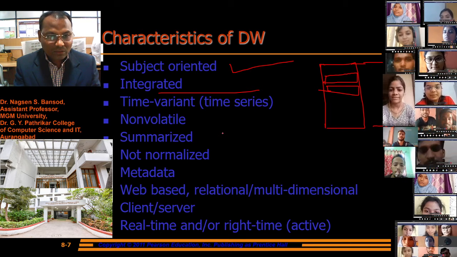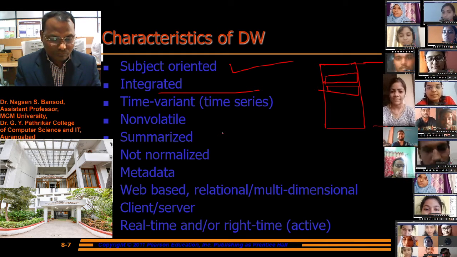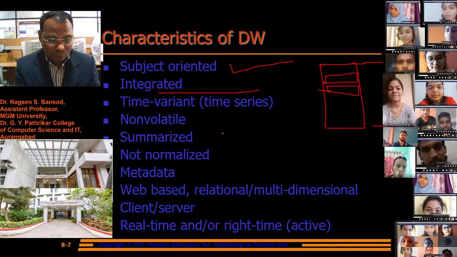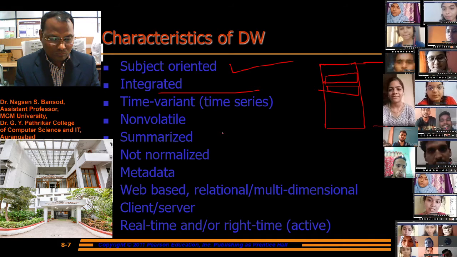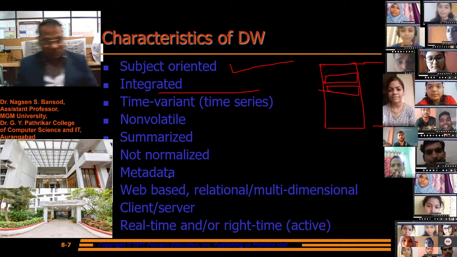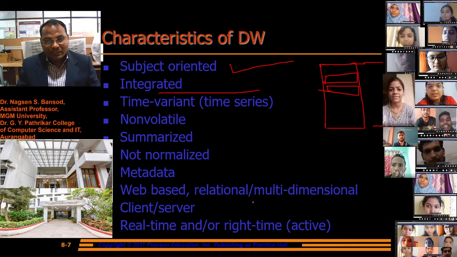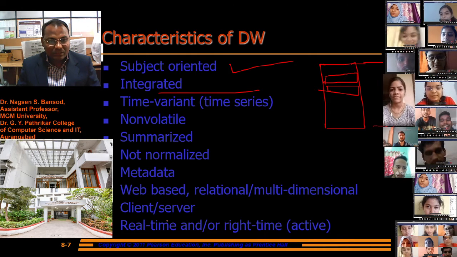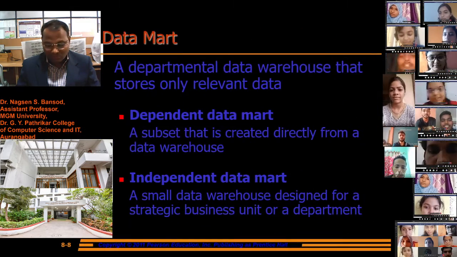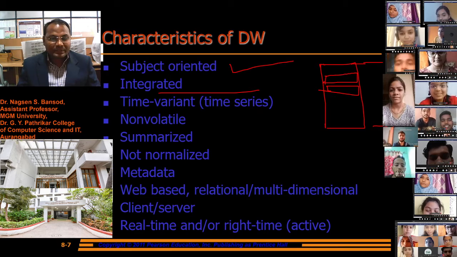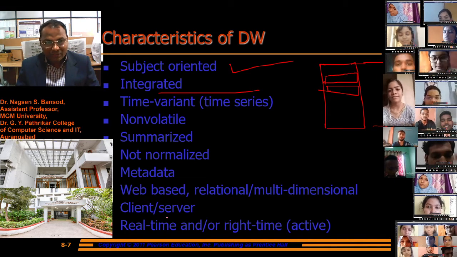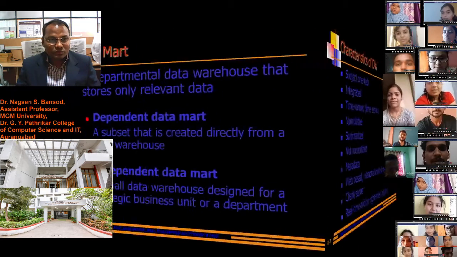Also web-based, relational, multidimensional, client-server, as well as real-time and or right-time activation. These are the characteristics of data warehouse.